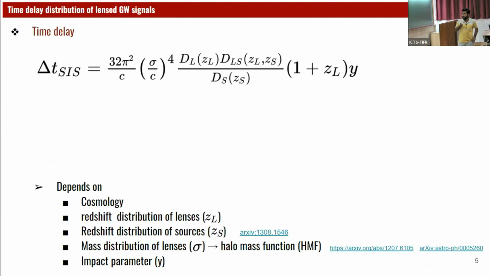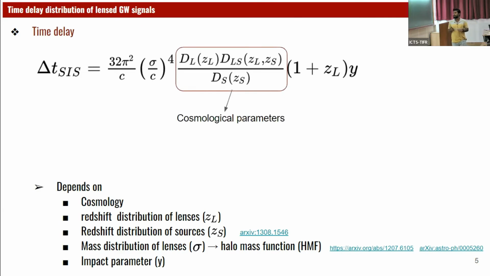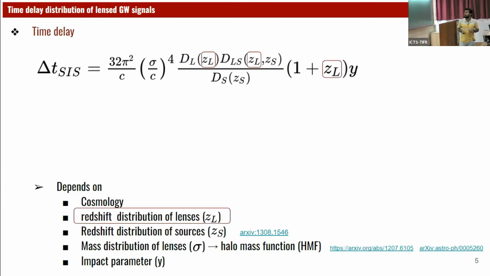So for the time delay, let's say we have a source at a redshift z_S and a lens at a redshift z_L, and the lens has a line of sight velocity dispersion sigma. Then the time delay between these two lensed signals is given by these expressions. This time delay depends on a distance combination that contains the cosmological parameters explicitly, and it also depends on the lens redshift z_L.